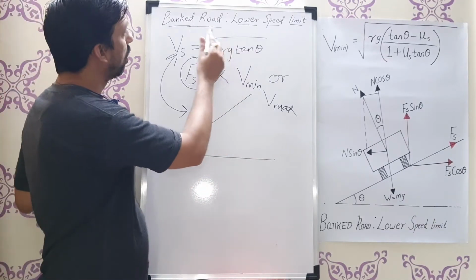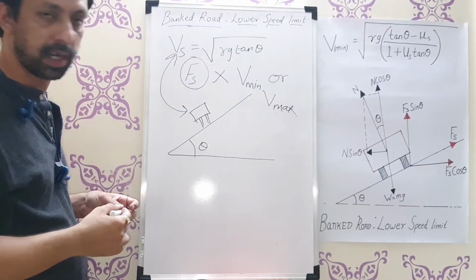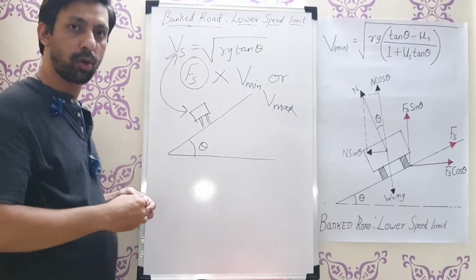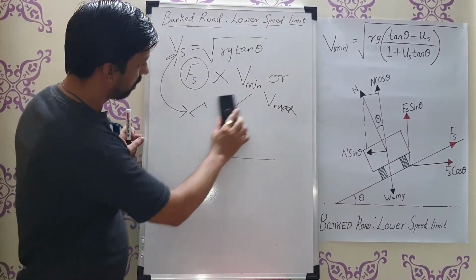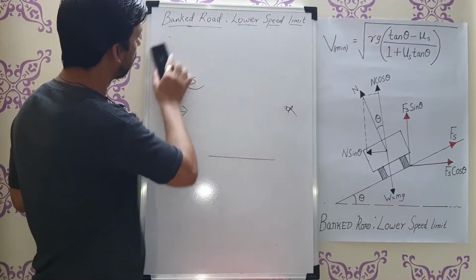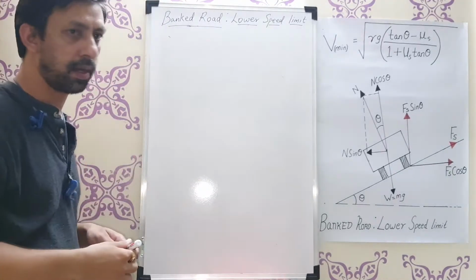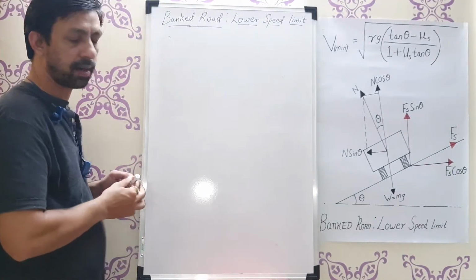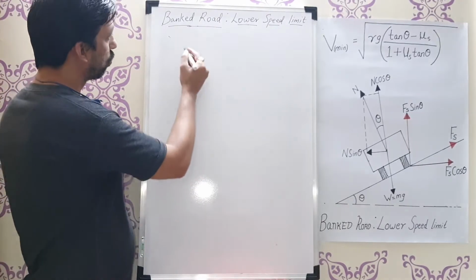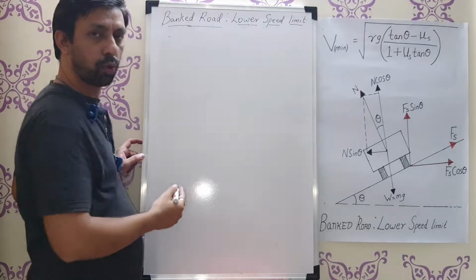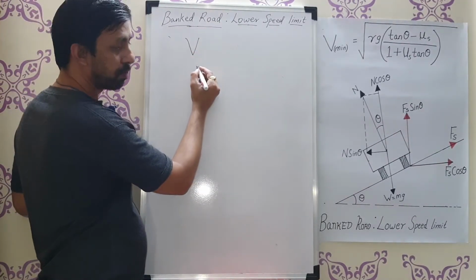So first of all, we will derive the formula for the lower speed limit when the vehicle is going along a banked curved road. When the vehicle is going to achieve the lower speed limit, what does it mean?